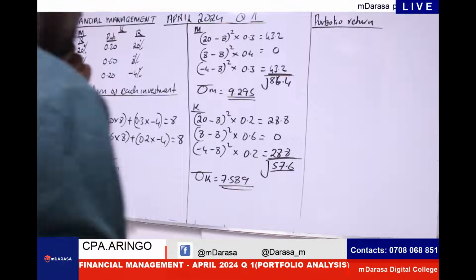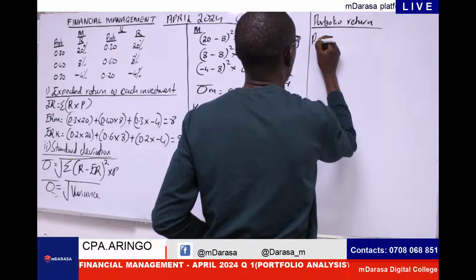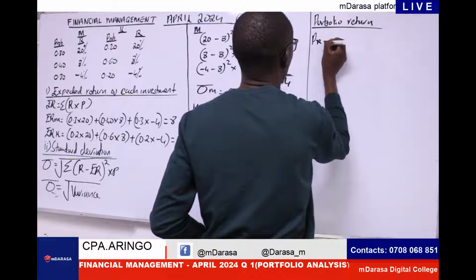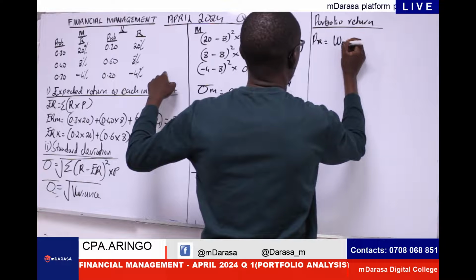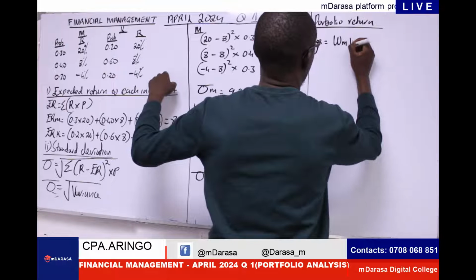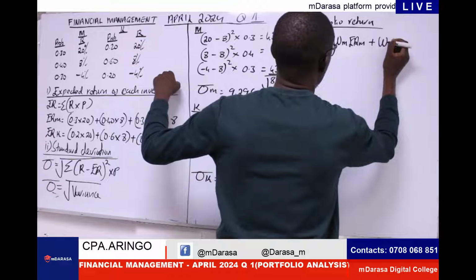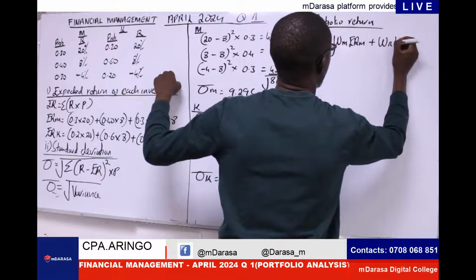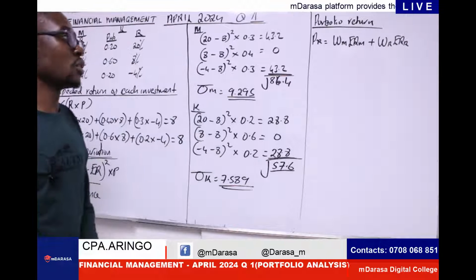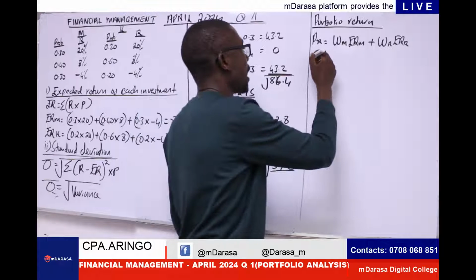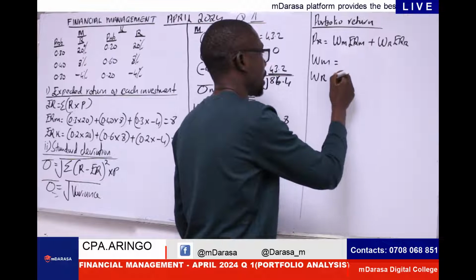for me to determine my portfolio return, I'll always be having the weight. In this case, I'm having the weight of M times the expected return of M. We are going to add the weight of R times the expected return of R. A good examiner has told us that we'll be having the weight of M and the weight of R, which you're given in our question.